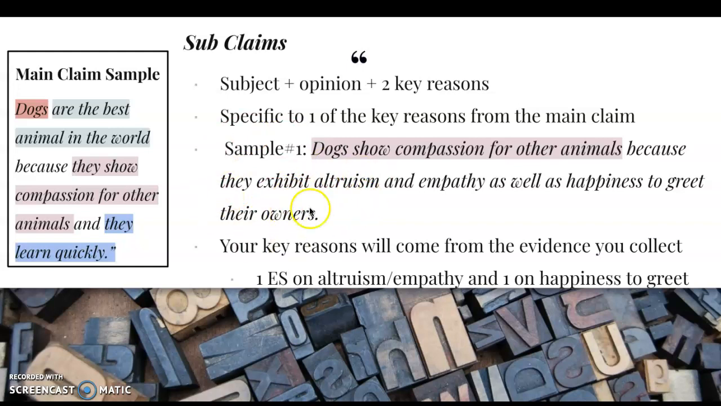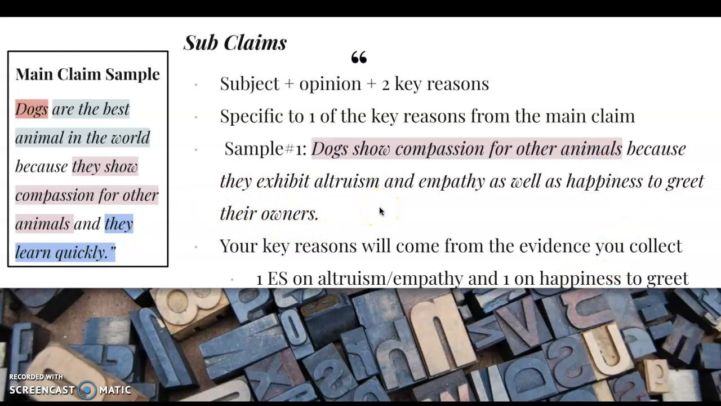And these 2 key reasons, you might be wondering, where did those come from? Those will come from your evidence. So it's always a good idea to know what evidence you are going to be using, or at least the topics of the evidence you're going to be using. It's a good idea to have those evidence sentences picked out before you write your subclaims, because those will be the reasons in your subclaims, okay? So again, your key reasons in your subclaim will come from the evidence you collect. You would have had a piece of evidence on altruism probably because you kind of say it right here. And you would have probably had a piece of evidence on happiness to greet their owners because you summarize it right here.